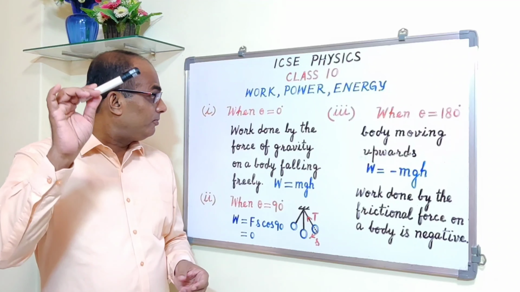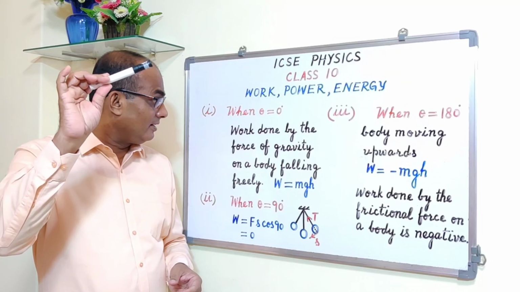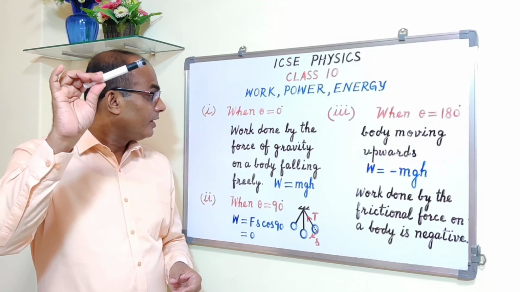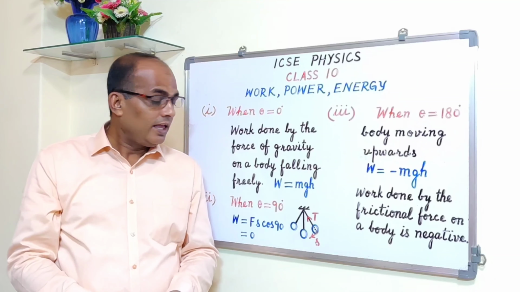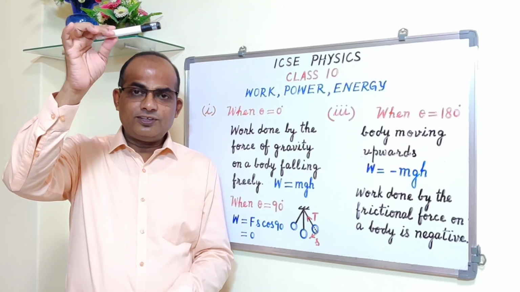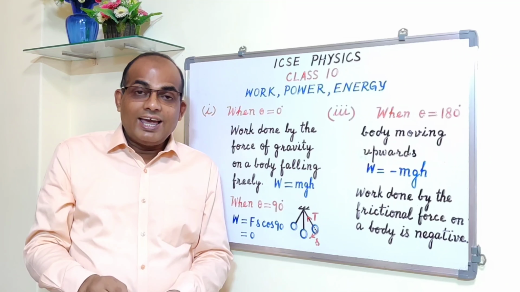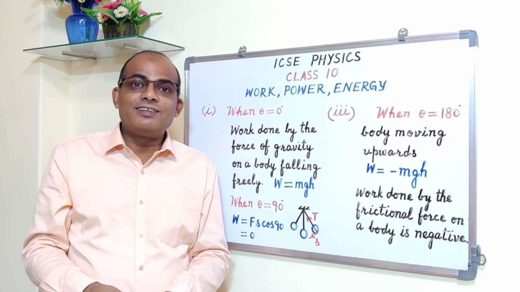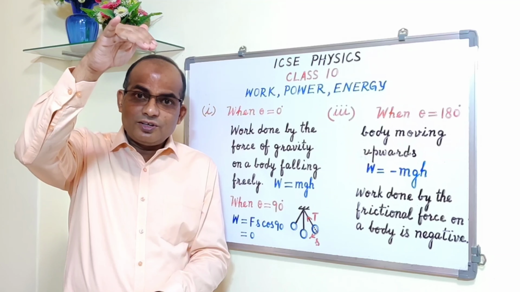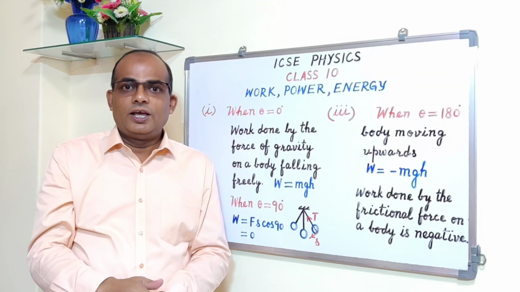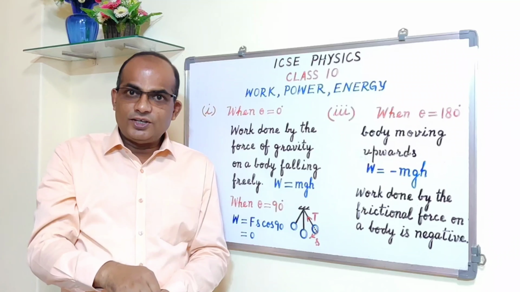Alright, when a body falls freely under gravity, see, the gravitational force is acting vertically downwards, and the displacement, in this case this is height h, also is along the same direction, along the direction of the gravitational force.